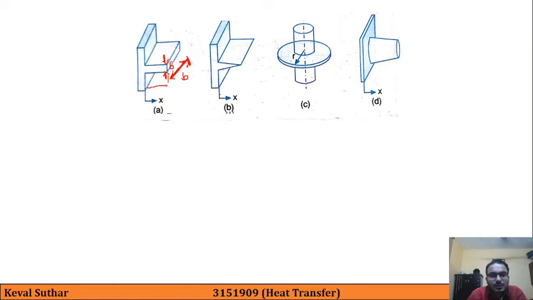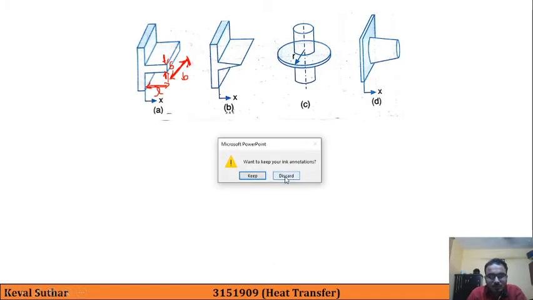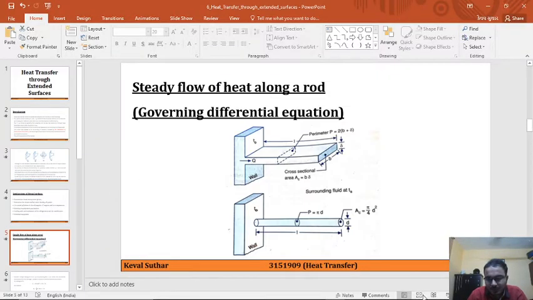Actually this portion is called the length, that is the third dimension. So you can go back around 6 to 7 minutes and correct it. Okay, so this will be the width and this will be the thickness. So let's return to our topic here.